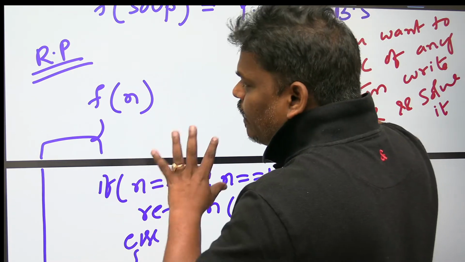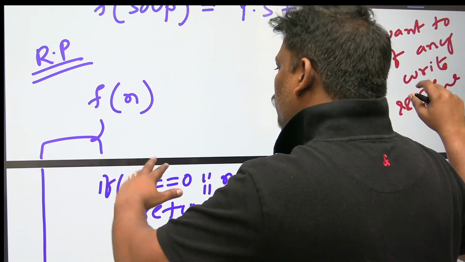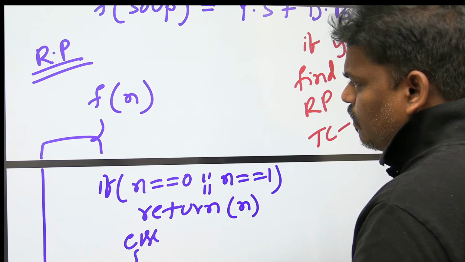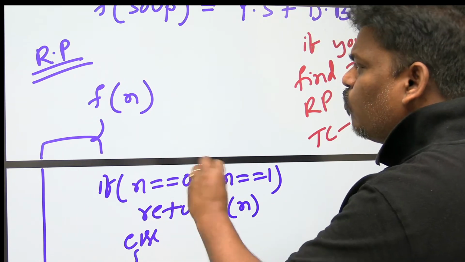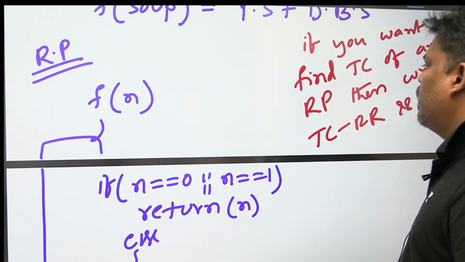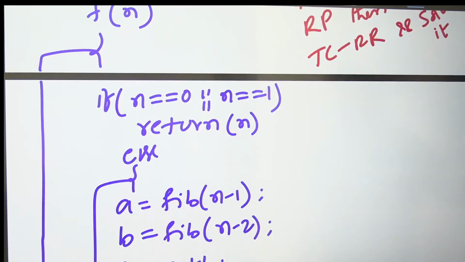If you have one or two doubts, study a few more applications and you will get more clarity. But this is the procedure: if you want to find the time complexity of any recursive program, write the time complexity recurrence relation and solve it.